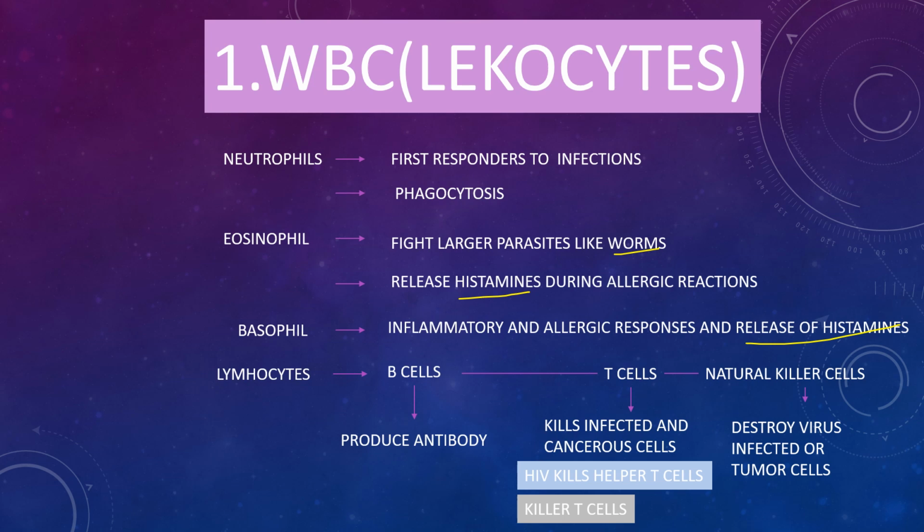One of the most important WBCs is the lymphocyte. Lymphocytes are of B cells, T cells, and natural killer cells. B cells produce antibodies. T cells are of two types, helper T cells and killer T cells. Killer T cells directly kill the pathogens, whereas helper T cells help other immune cells to destroy pathogens. Remember, HIV affects helper T cells, and natural killer cells destroy virus-infected or tumor cells.